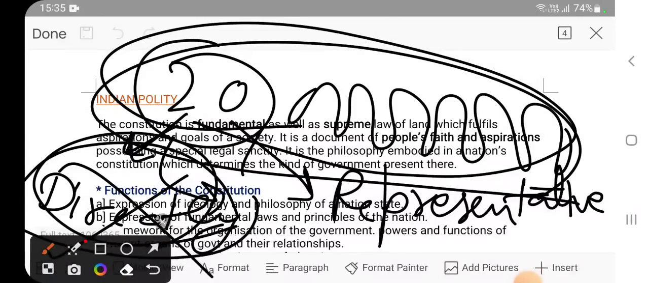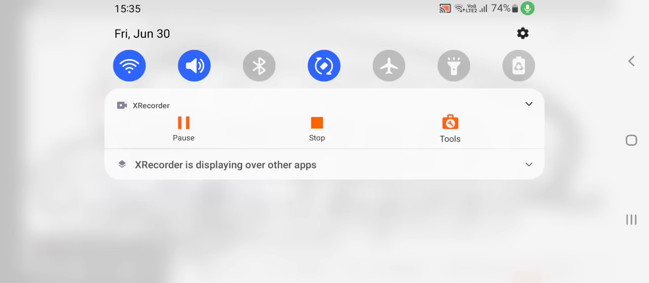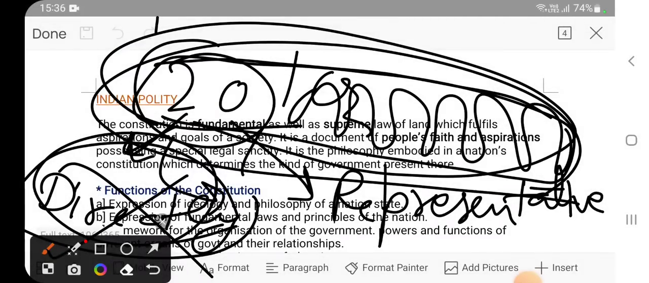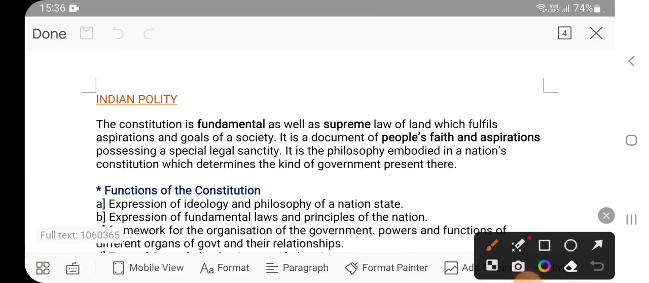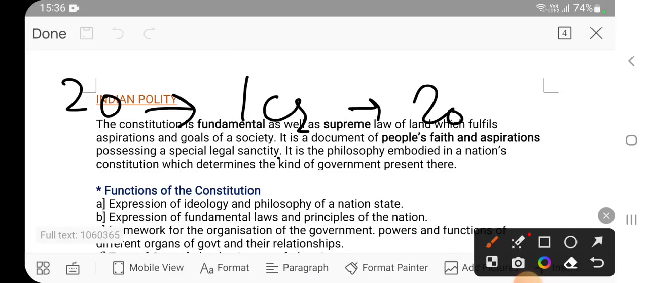What do you mean by representative? In representative democracy, people do not directly participate in the governance. Instead, they elect certain people to represent themselves. Let's say there are 20 crores of people, and we divide them into groups of 1 crore each. So there are 20 groups.